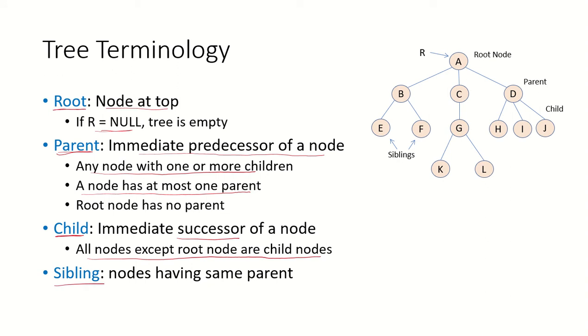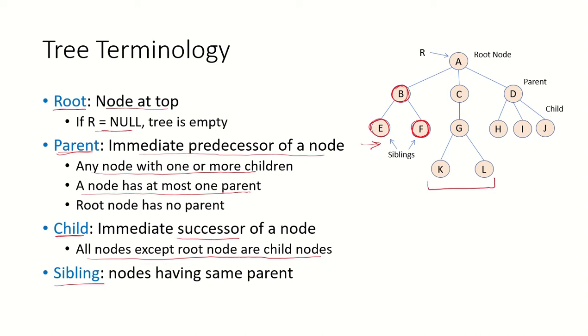The literal meaning of sibling is brothers and sisters. That means nodes which are having the same parent. So same is the case in trees. E and F, they both have a common parent B. So E and F are siblings.